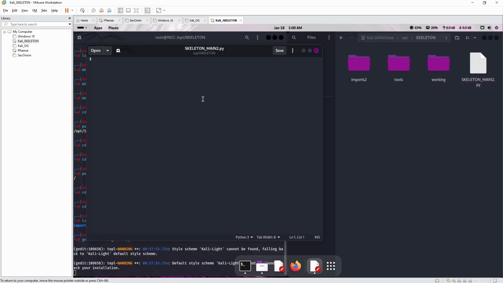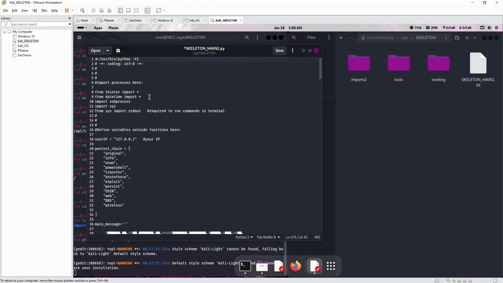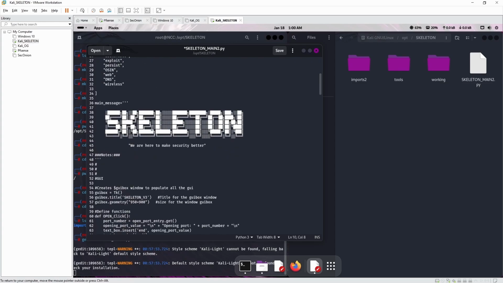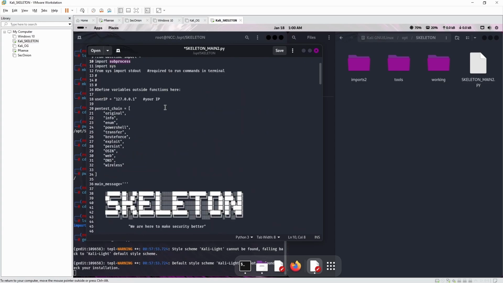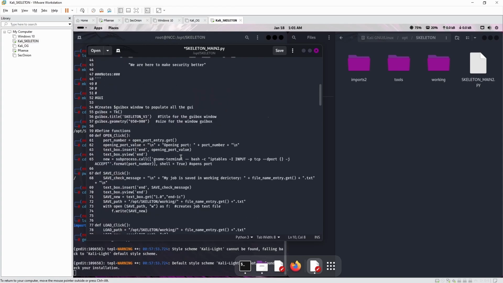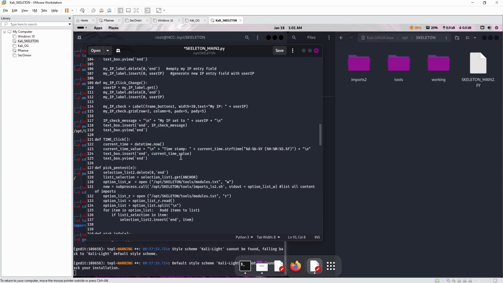So I'm gonna copy paste right here. This is our skeleton. It's important to note that it's using subprocess. Pip is what you use to install Python modules or imports or whatever. I don't think subprocess is part of the original pip library, so we might have to use pip to install subprocess. We'll find that out later when we start writing more modules. What we got here is a couple of variables, then main message, which is main text with all the notes, and then a bunch of code and everything.